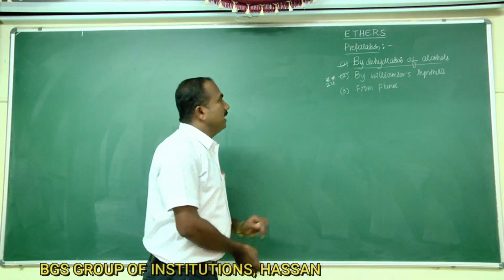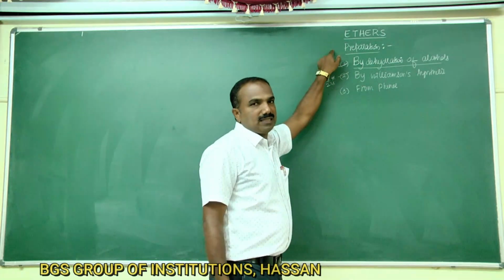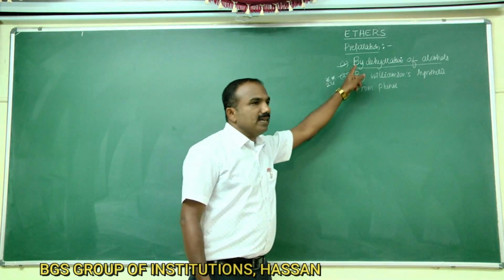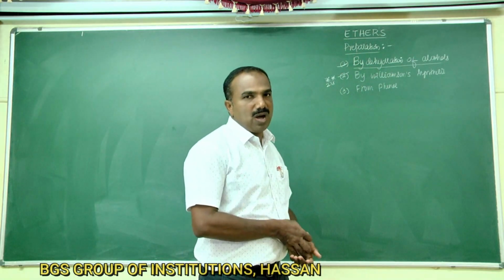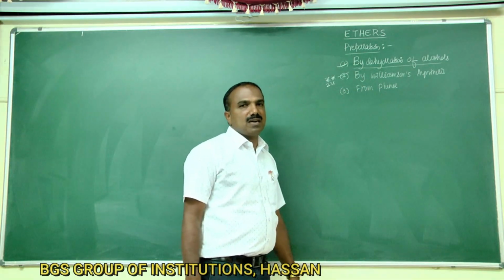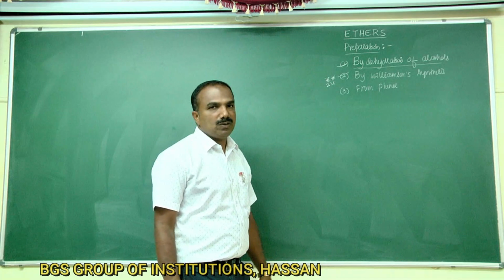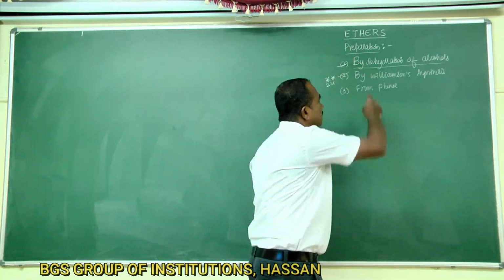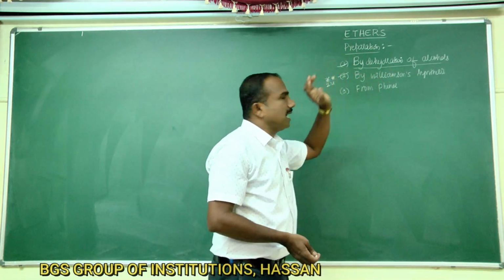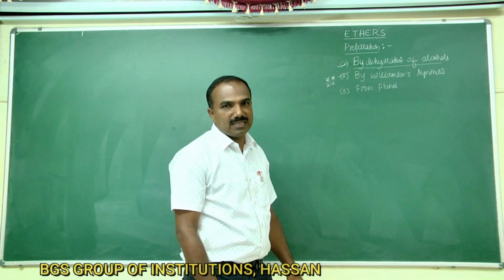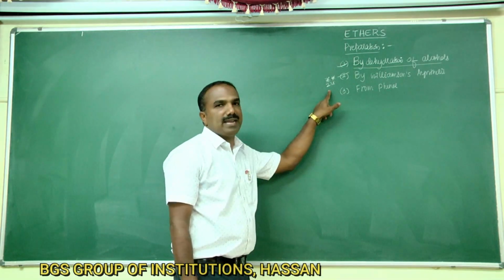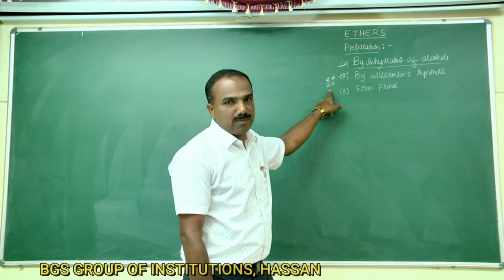Today we are going to study the preparation of ethers. Ethers can be prepared by the following methods. First method is by dehydration of alcohols. Second method is by Williamson's synthesis. Third method is from phenol. Out of these three methods, two are very important: dehydration of alcohols and Williamson synthesis. Williamson synthesis preparation has already been asked in the theory examination for 1 mark and 2 marks.